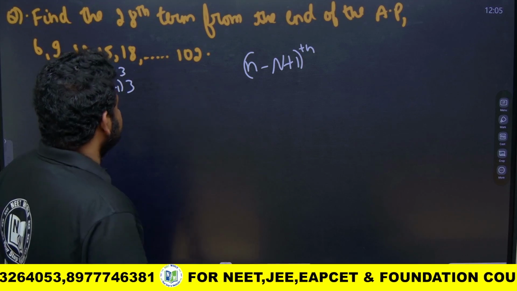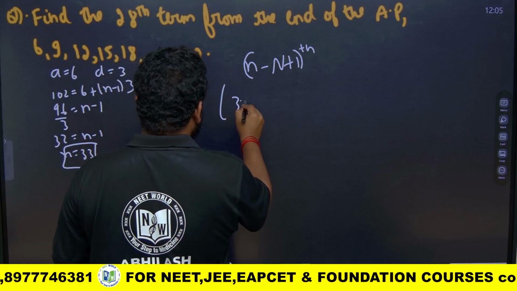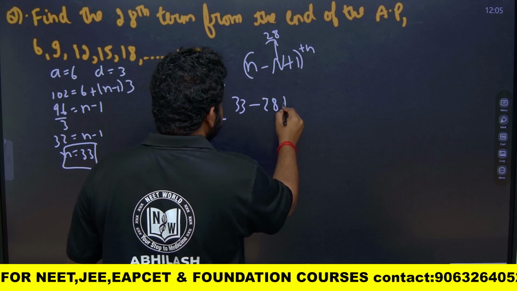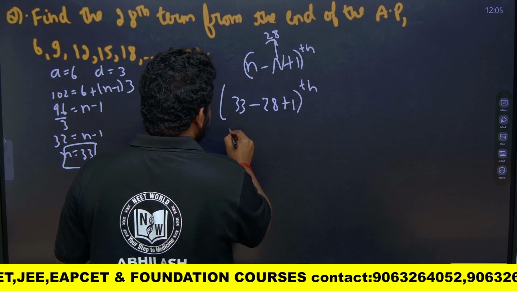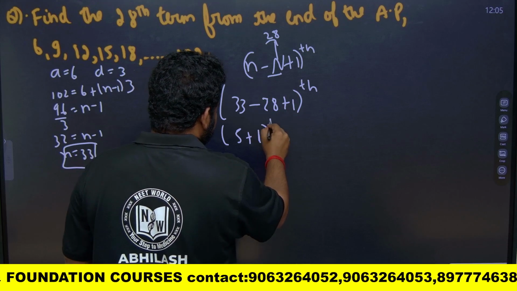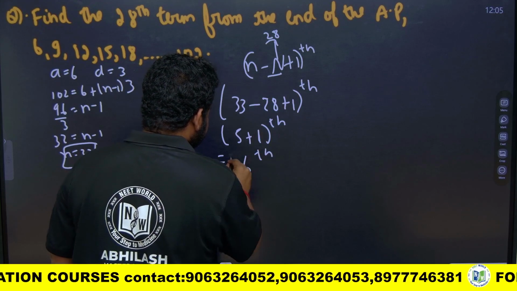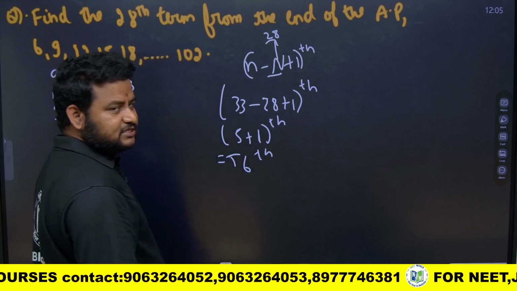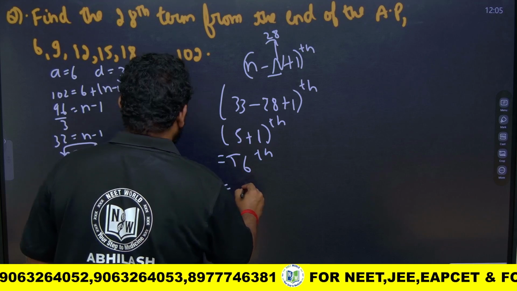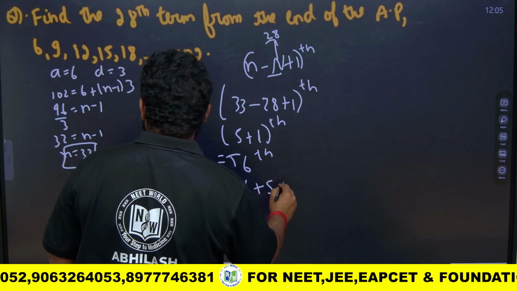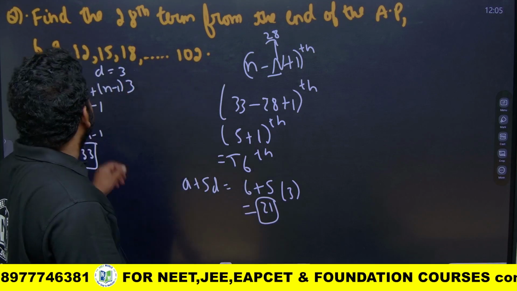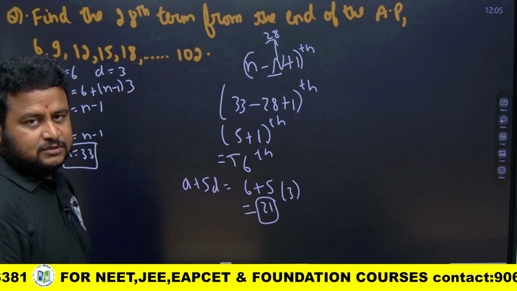So, I will put it here. This is equal to 33 minus 28 plus 1. 33 minus 28 is 5, 5 plus 1 is 6. So, this is the 6th term, that is T6 we have to find out. T6 is a plus 5d, that is 6 plus 5 into 3. 5 3s are 15, 15 plus 6 is 21. So, the answer is 21. The 28th term from the end is 21. This is the answer to this question.